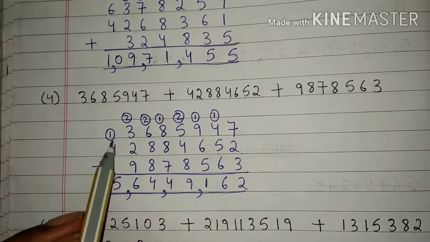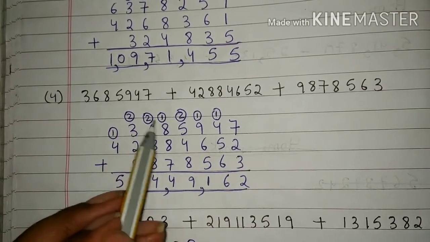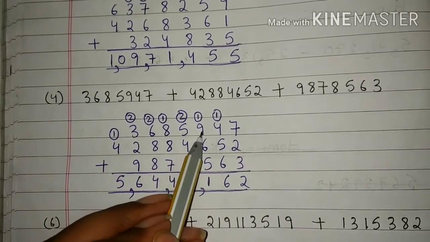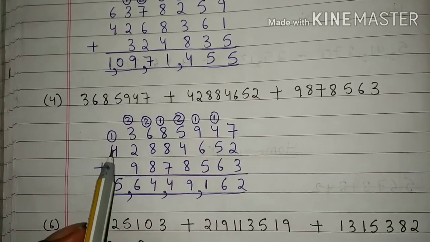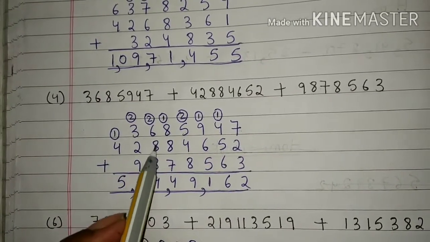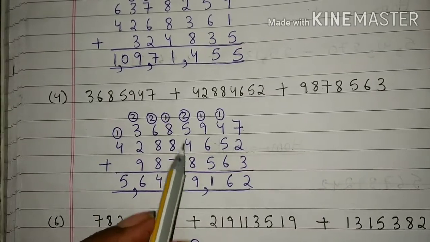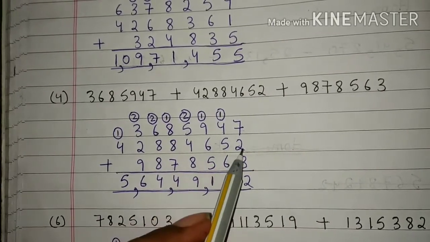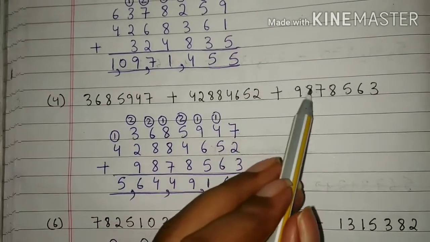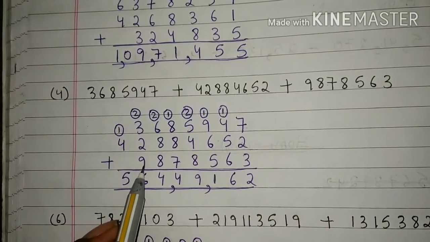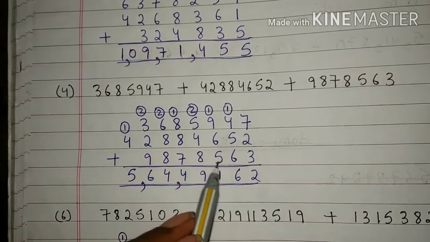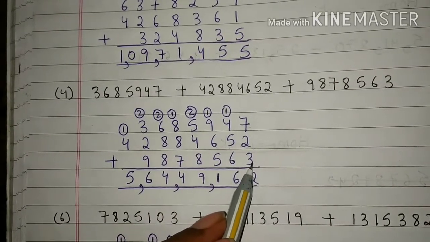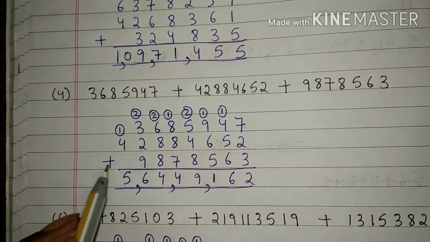Students, we will write 36,85,947 here. After that we will write 4 crore 28,84,652 here. And after that we will write 98,78,563. Now we will add the numbers.